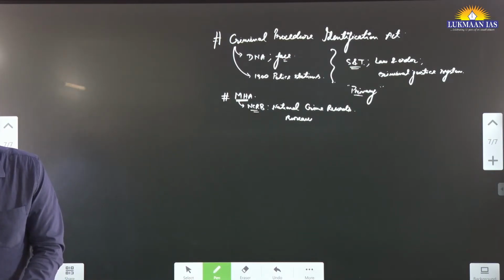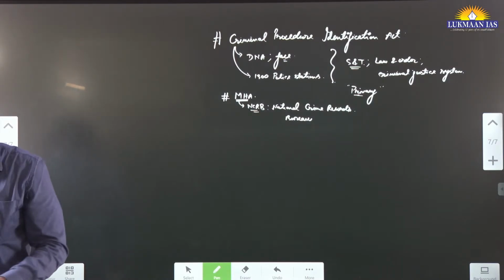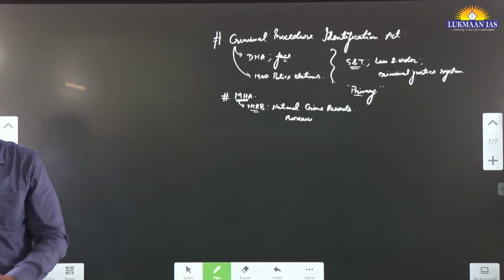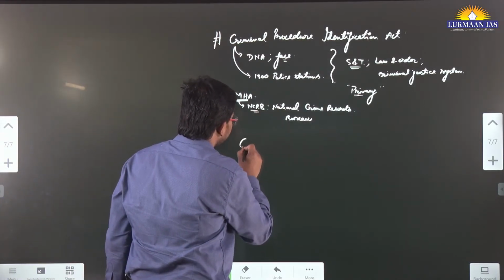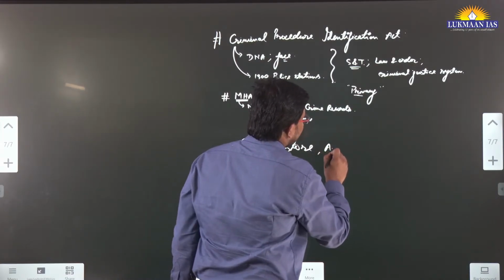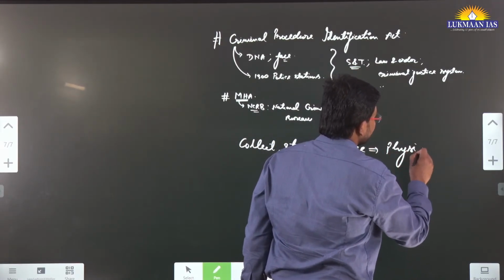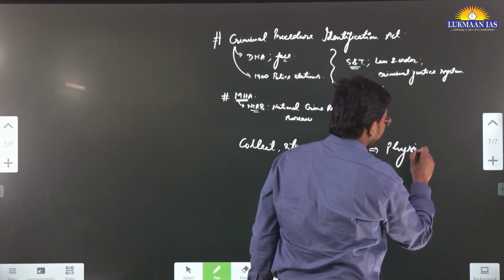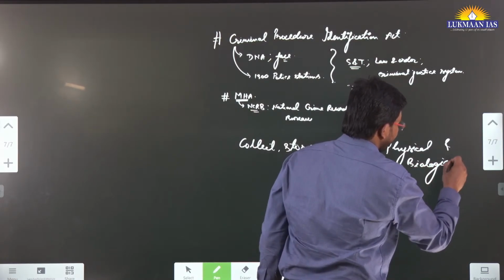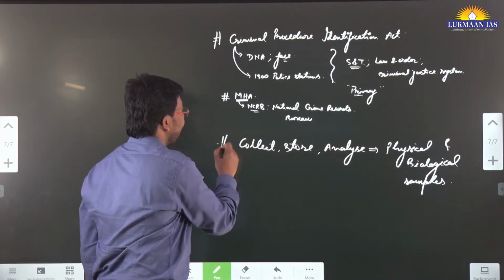In this article they have talked about it being implemented under the Criminal Procedure Identification Act, which was passed last year, the law that enables police and central investigating agencies to collect, store and analyze physical and biological samples. What will they be able to do? They will be able to collect, store, and analyze physical and biological samples.